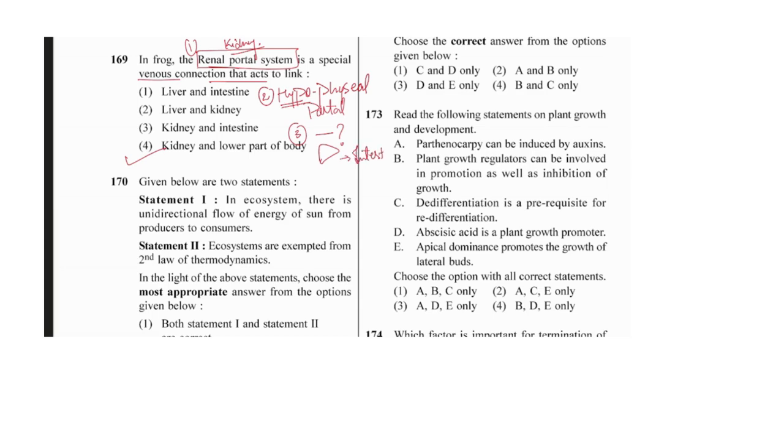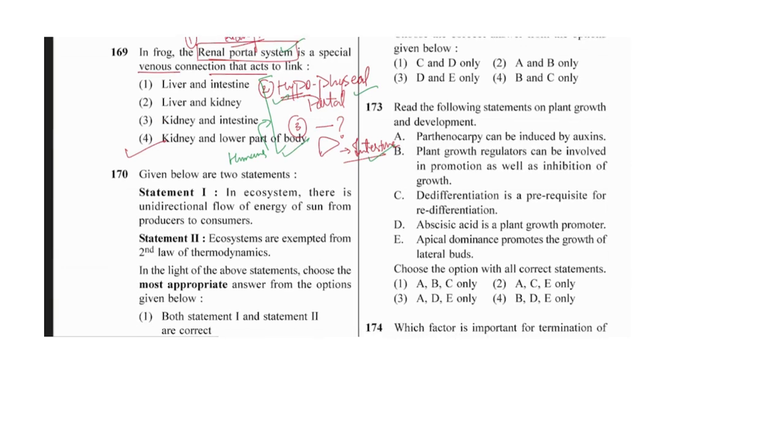So you have to tell me the name of this portal system which is present in humans also. In humans these two systems are present, but not the renal portal system. But in frog all three are present, while in humans only two: hypophyseal and this one. The name of this you have to send me in the comment. Okay, I'll wait for your answer.